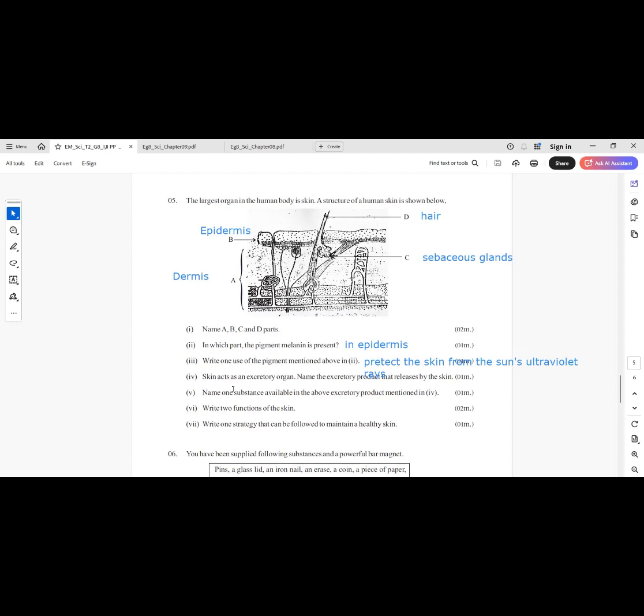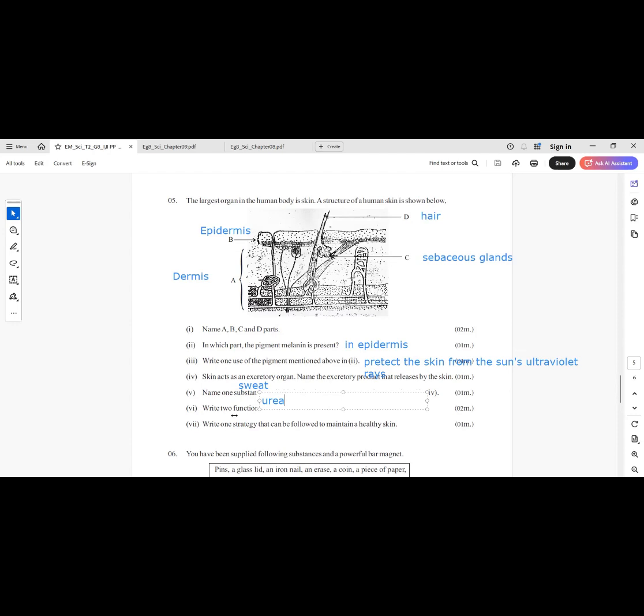Skin acts as an excretory organ. Name the excretory product that is released by the skin. Sweat. Name one substance available in the above excretory product. You can write urea, uric acid, ammonium salt, or water.